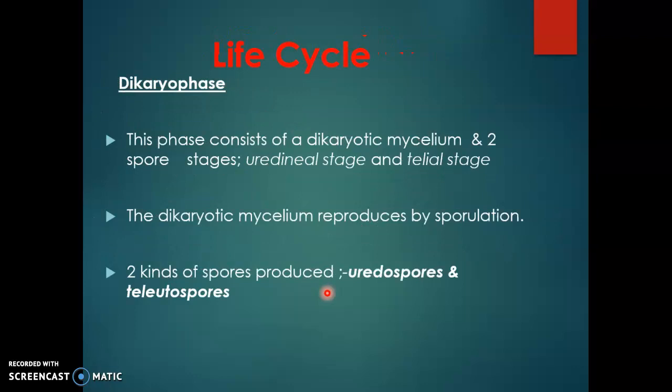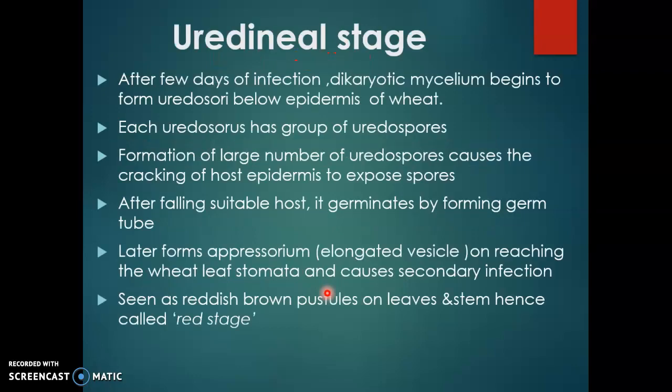And coming to its life cycle, the first phase is the dikaryotic phase. This phase consists of a dikaryotic mycelium and two spore stages, that is the uredinial stage and the telial stage. The dikaryotic mycelium reproduces by sporulation. Two kinds of spores are produced. The first spore stage is the urediospores and the second one is the teliospores.